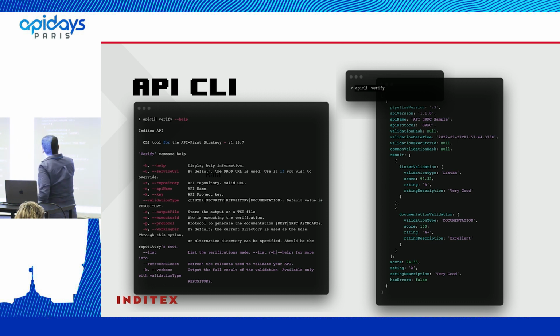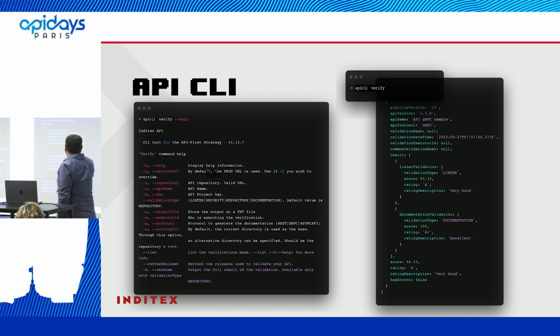Here it's the gRPC. Not only do we work with REST, we have a lot of APIs with different protocols: async API, REST, GraphQL, and gRPC, of course. Here we have not yet done the security layer for gRPC. We are working on it. And regarding the white paper, we have an A, and it's very good.